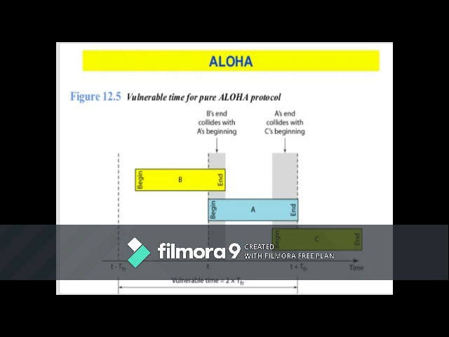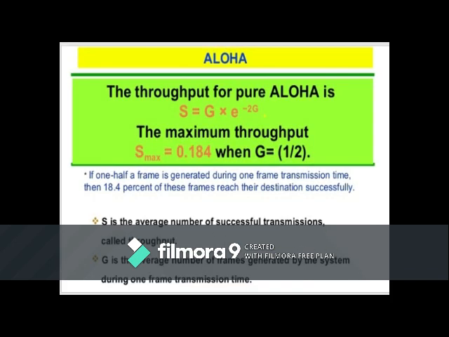Then we have acknowledgement frames. That is how we get the acknowledgement. All that explanation I have given in this frame. And then the vulnerable time: if every time it is getting collided, what could be the vulnerable time of that? And how can you calculate the throughput for pure Aloha? It is given as S equal to G times e to the power of minus 2G, where S is the average number of successful transmissions, called throughput, and G is the average number of frames generated by the system during one frame transmission time.